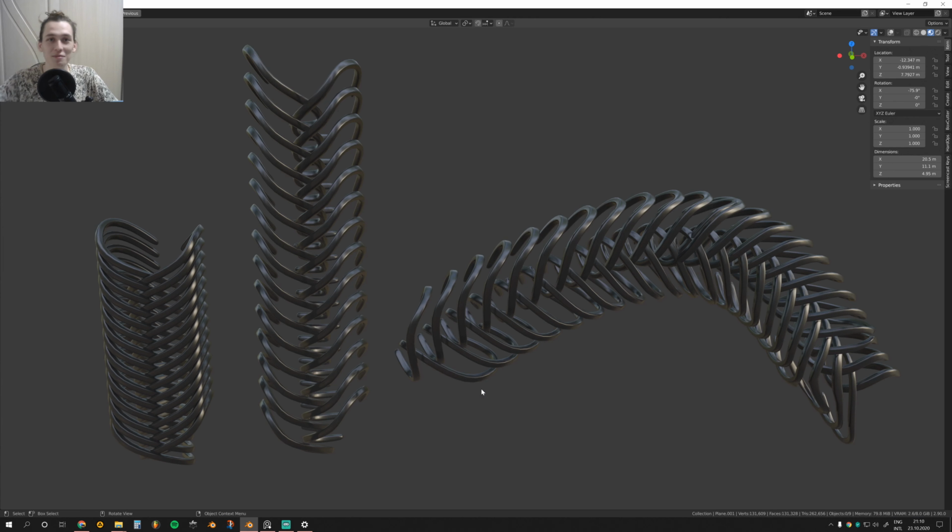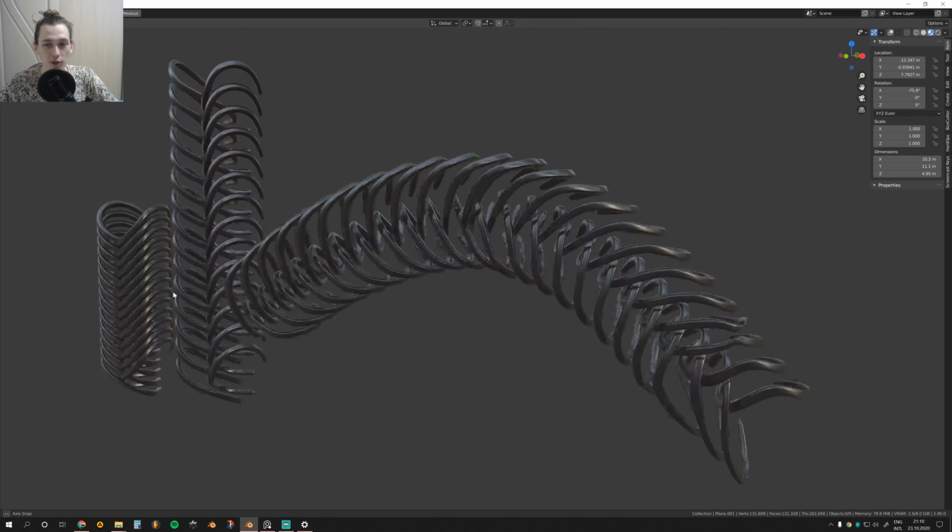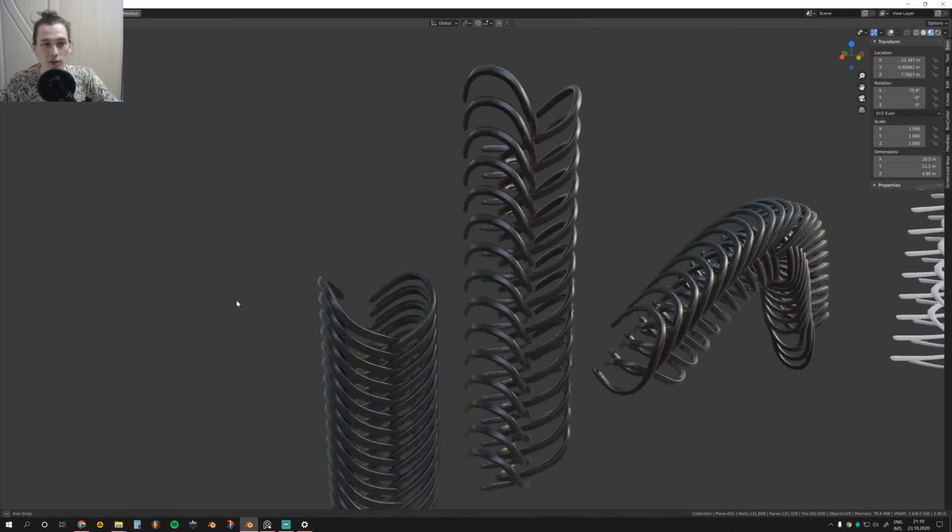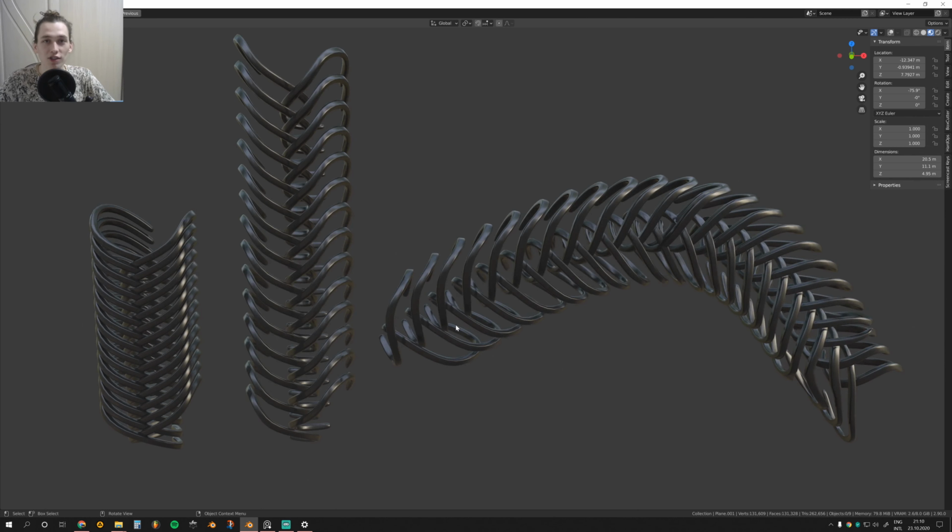Hi everybody, this is Mars, and today I want to share with you this awesome technique of creating braid-like patterns in Blender. So yeah, let's go.